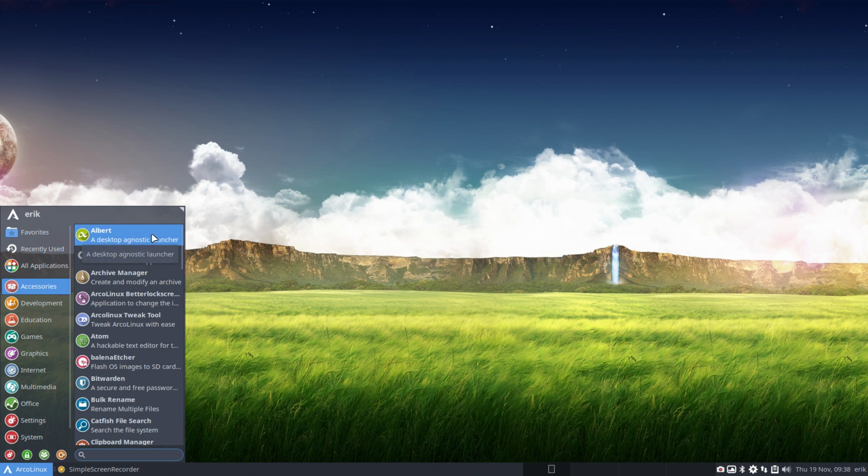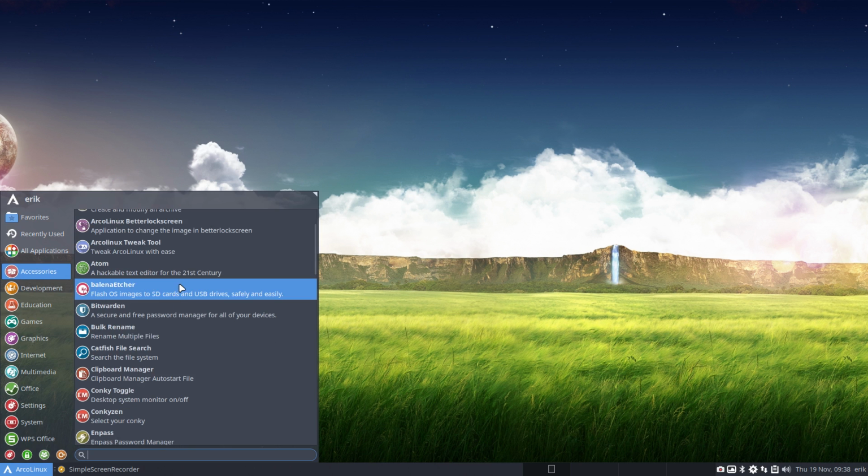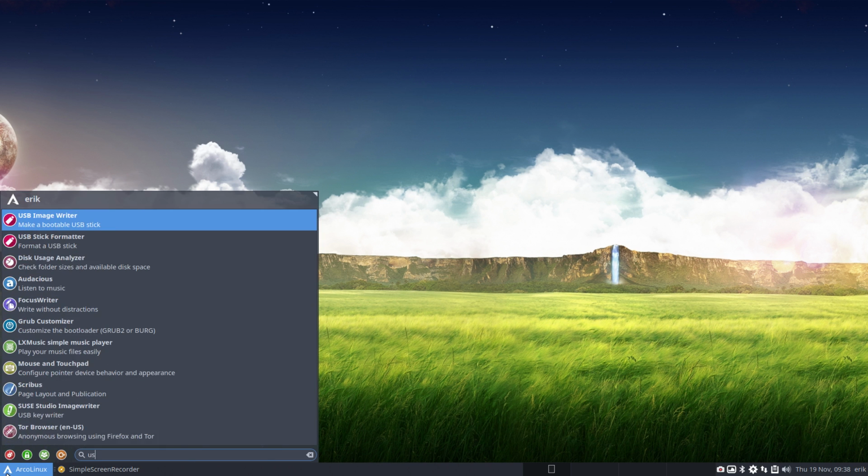What can you install? And maybe I'll make this a little bit bigger if I can. Yes, I can, if I put it here. So you can read a little bit. A desktop agnostic launcher. I'm not going into all of it, but I'm just going over it. And you can read more or less what it does, right? This is Etcher, an ISO image burner. We use USB, right? USB.